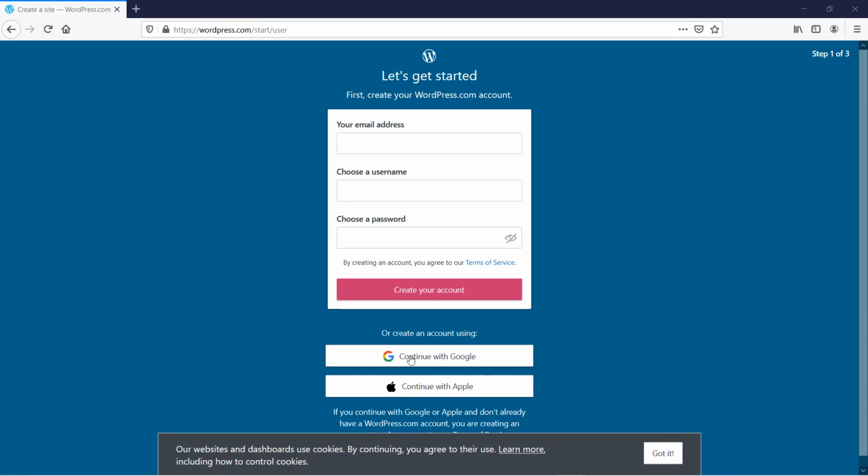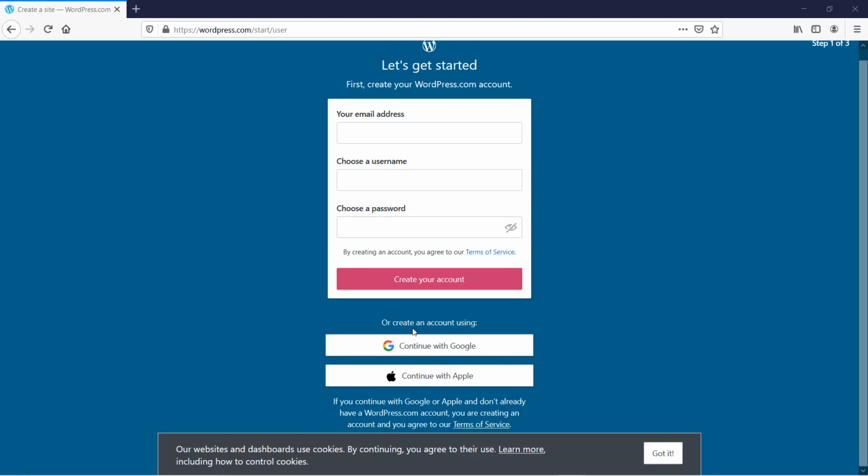So you sign in with your Gmail email and password, and it takes you to the next step. Continue with this sign up process. It's free. You're not going to have to pay anything for this.